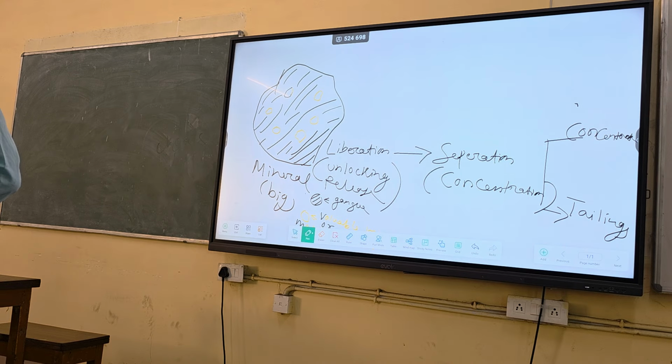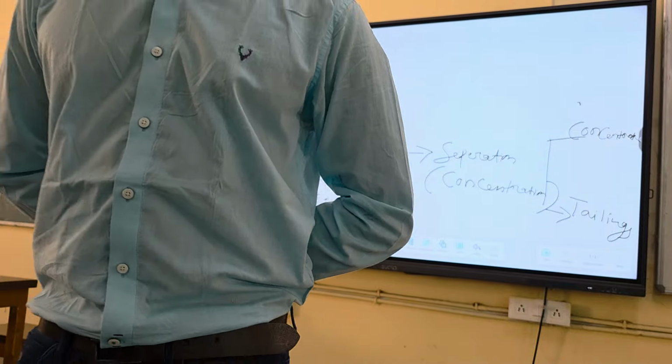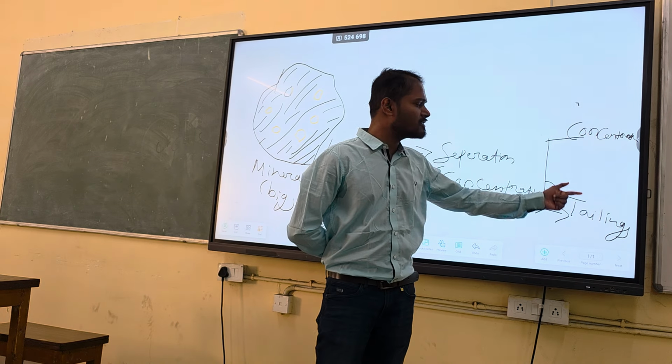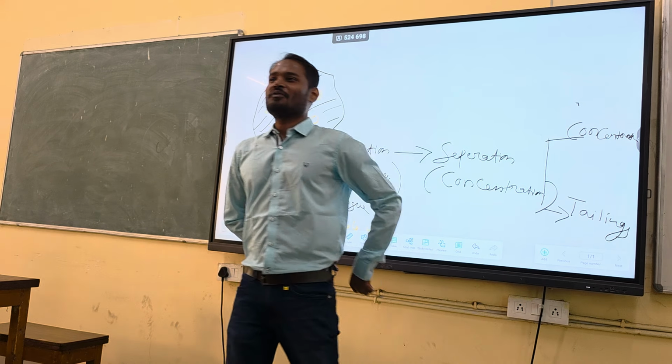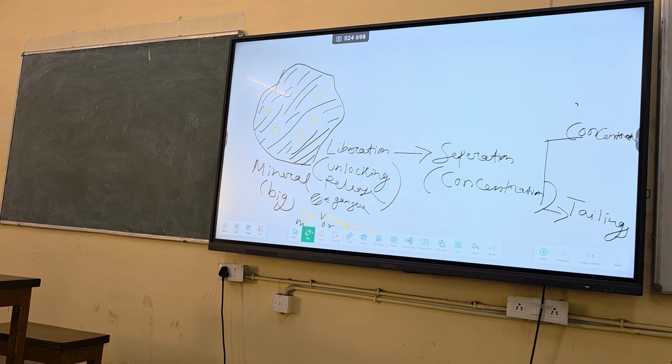So if I stop the process at crushing, then what are the products? The products here are in concentrate form, one is tailings. Then if I stop, I will not move to grinding, I will stop at crushing. So is there any other product I can get? Yes, some mineral will still be locked. Some valuable minerals will still be locked with the gangue. That's why we need grinding.